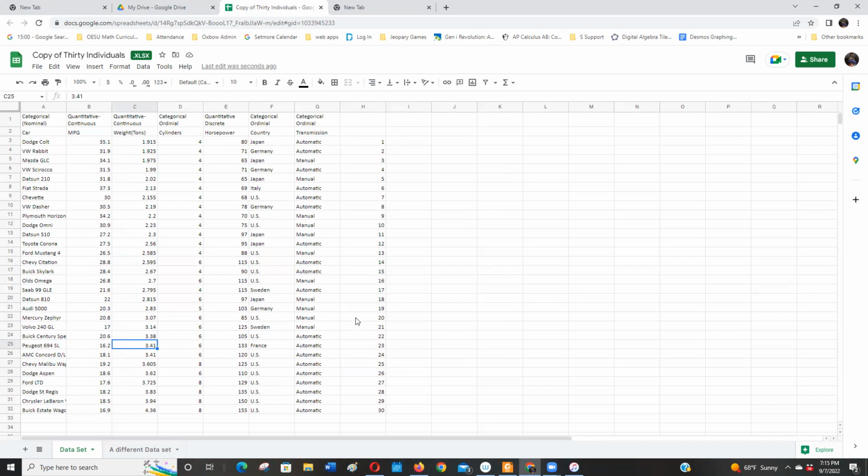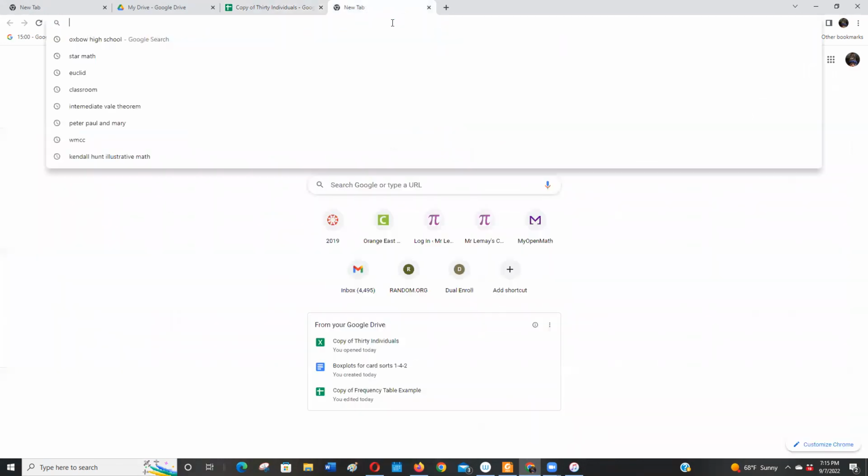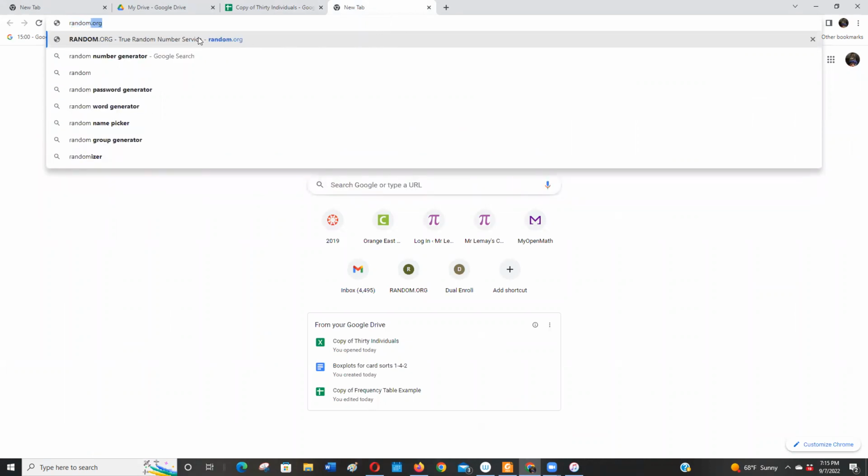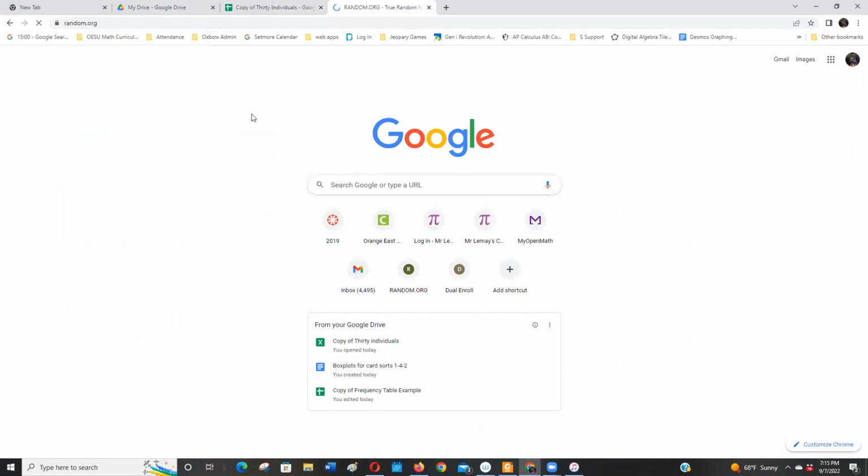To get a simple random sample, you number every individual in your population or in your sampling frame. In this case, I've only got 30 or 31 individuals. So that's my sampling frame, and I'm going to pick 4 of them. Now, how do I know which 4 to pick? Well, you get a random number generator, and a great one is random.org. I've been going there a bit.